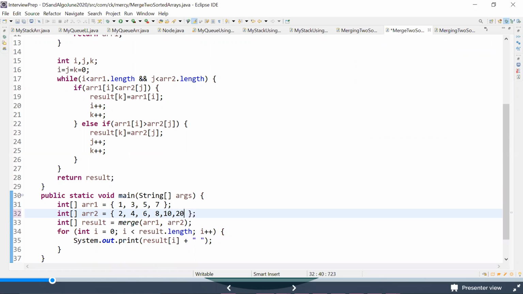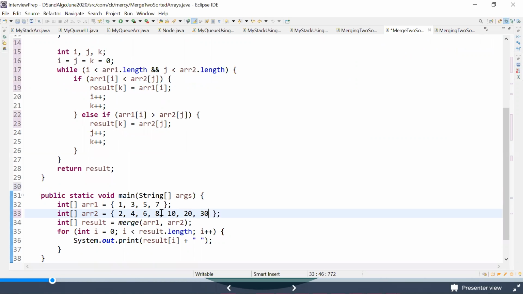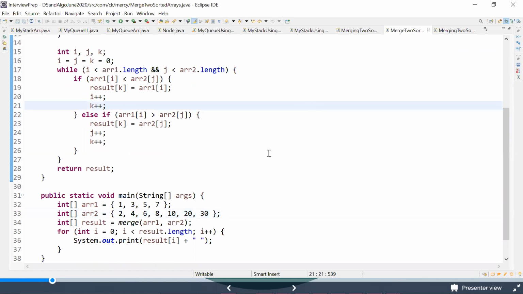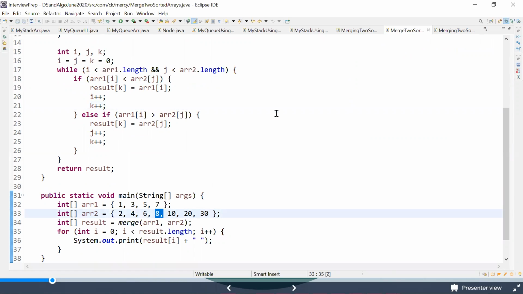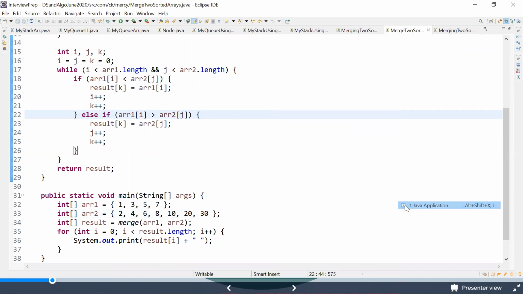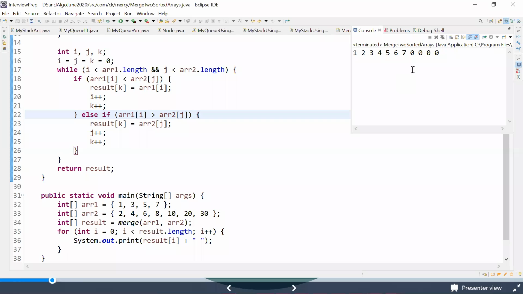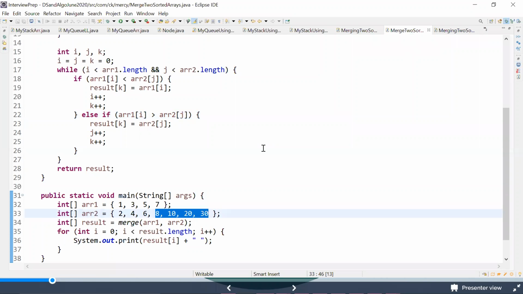10, 20, 30, right? We were able to merge the array, that's fine, but we were missing this number, 8. Let me run this and show you what happens. We were only able to merge until this 7, and all the other numbers are 0 0 0 0. We should be getting 8 10 20 30, but we are getting 0 0 0 0. So we need to understand one thing, guys: we were able to merge only until this while loop condition was executed, and all the others which were left out are coming as 0.